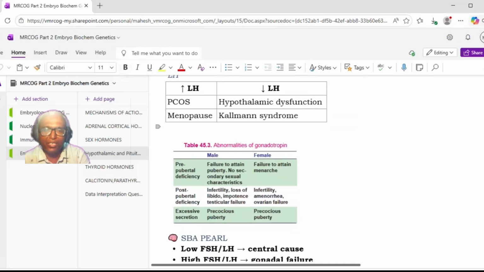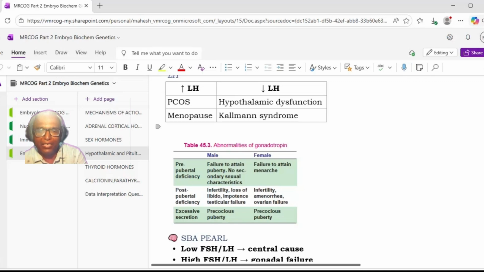Suppose if it is a prepubertal deficiency in the male, then there will be failure to attain puberty. No secondary sexual characteristics will be developed in male. If it is a post-pubertal deficiency in male, then it will present as infertility, loss of libido, impotence, testicular failure. And if there is excessive secretion, it will cause precocious puberty both in male as well as females. So precocious puberty is mainly because of the excessive gonadotropins, both in male and female.